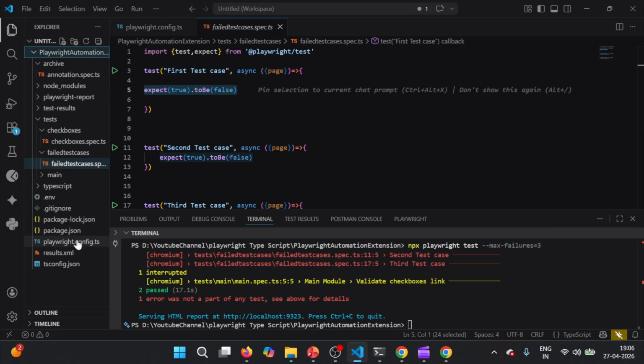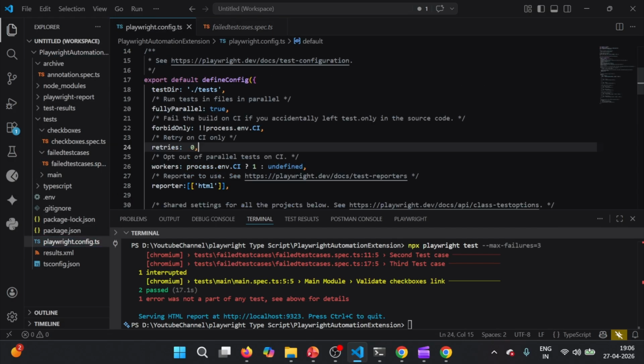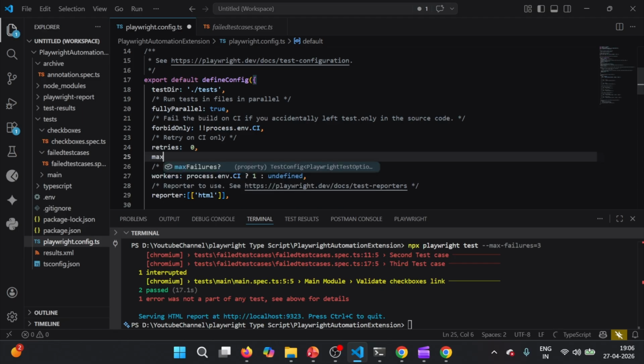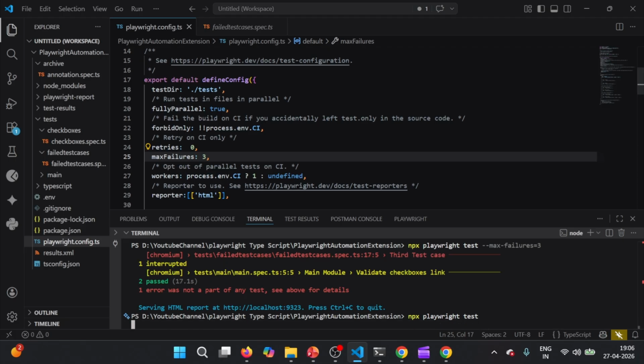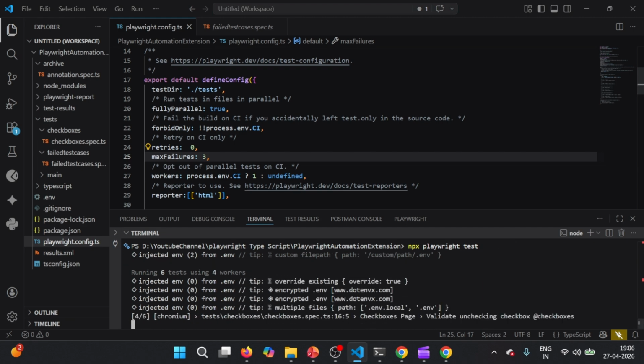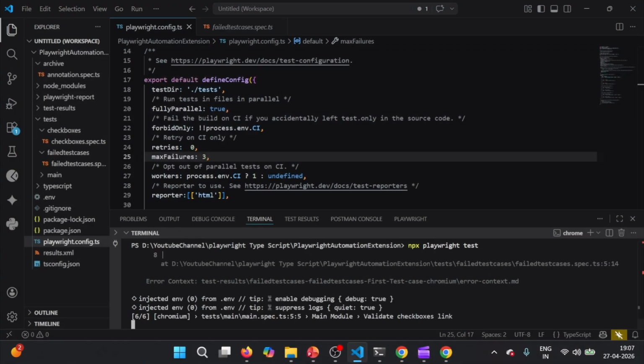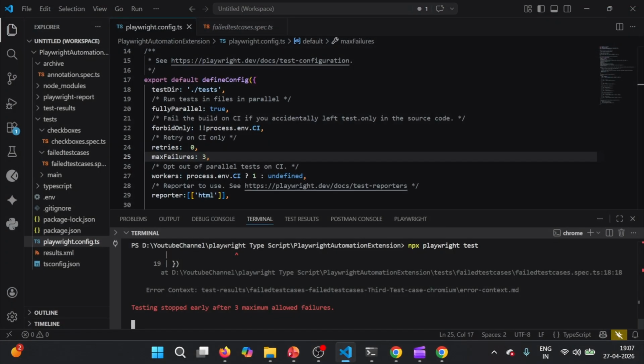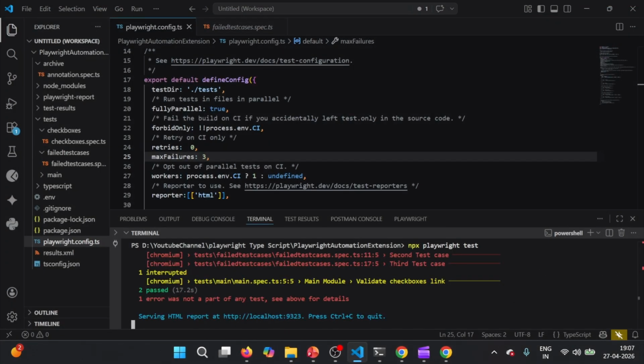Another way is the recommended approach. We have to define it in the configuration file, so we can define it globally. So maxFailures, and let us again define 3. This time we don't want to pass it in the command. Let us see if it behaves similarly.